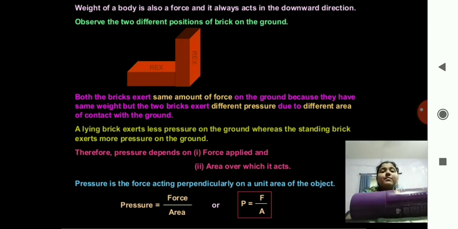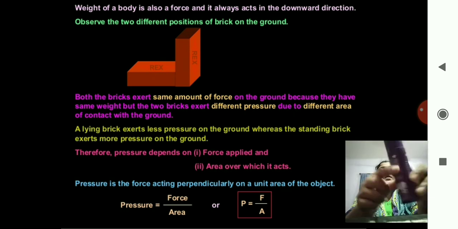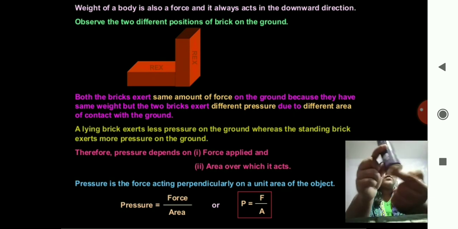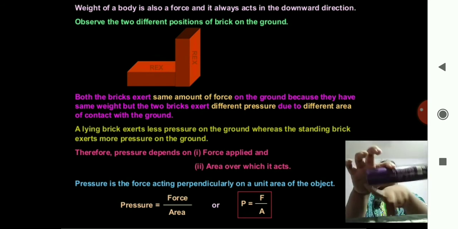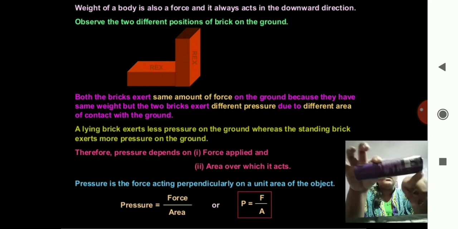The pressure will be more because the surface area when vertical is very low, and when I keep it horizontally, the surface area is very large.